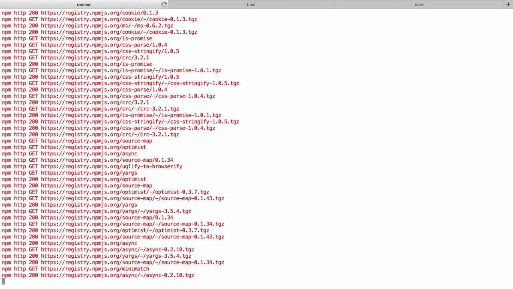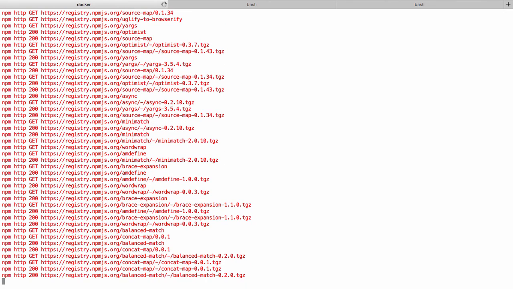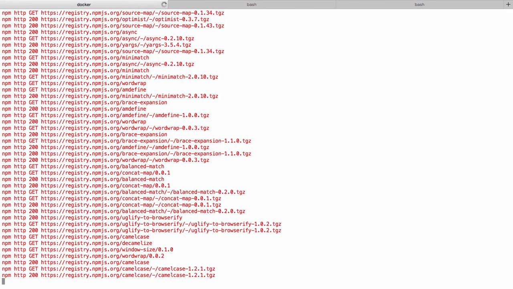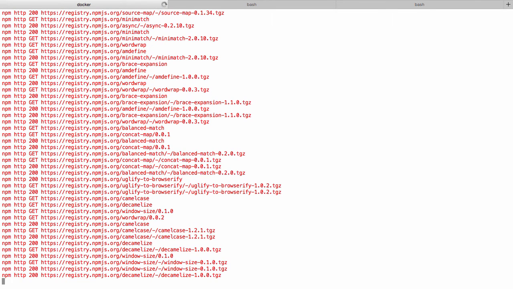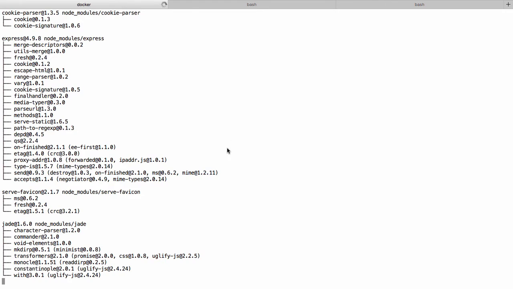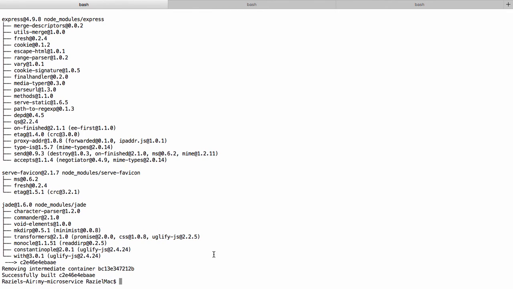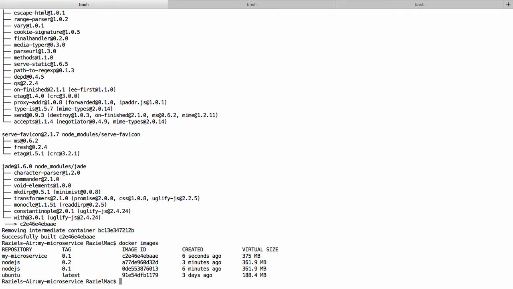However, this is not an optimized way of constructing our Dockerfile. And let me explain to you exactly what we can actually improve as we're writing our Dockerfile. So now it's completed. In fact, if we run docker images, we can see that we have here my microservice 0.1. But let's revisit the Dockerfile for a second.